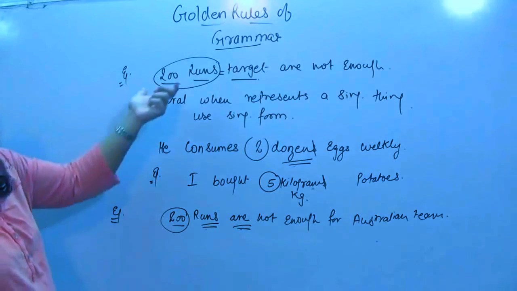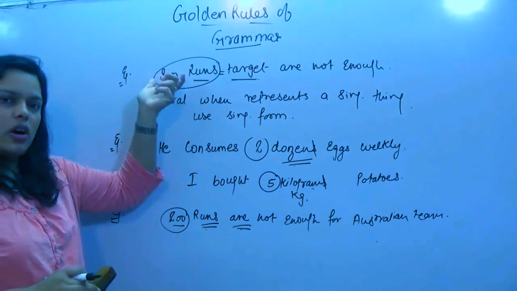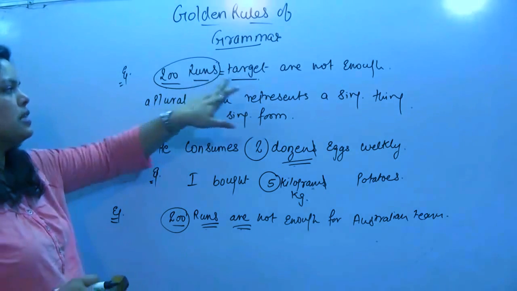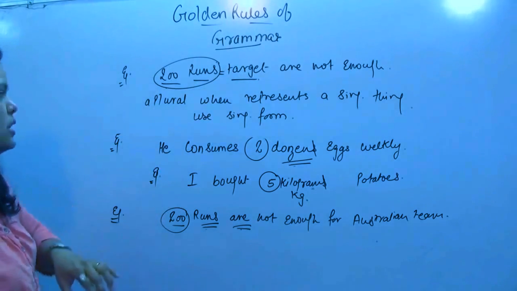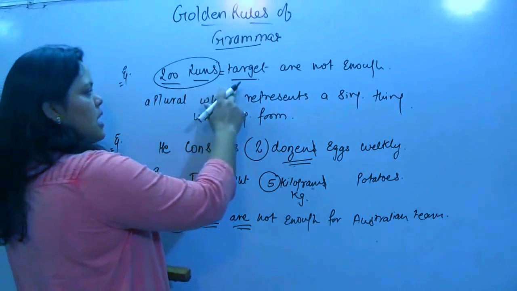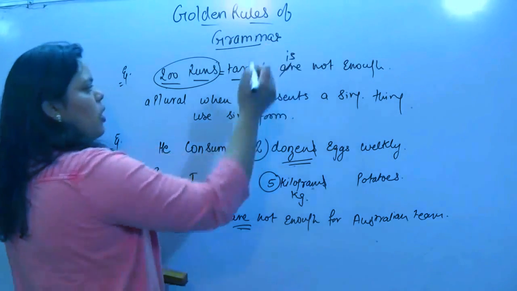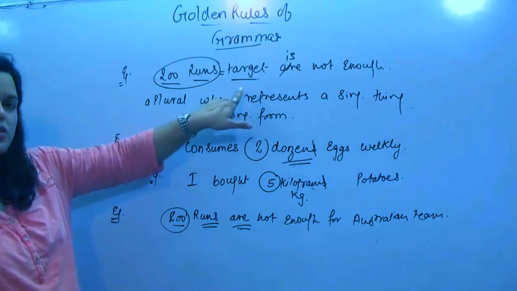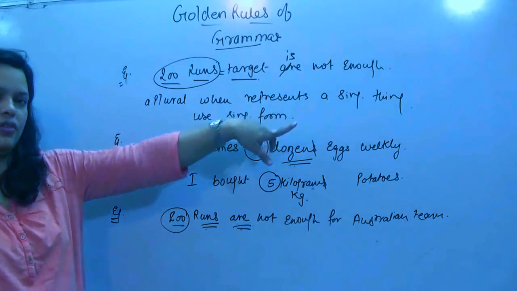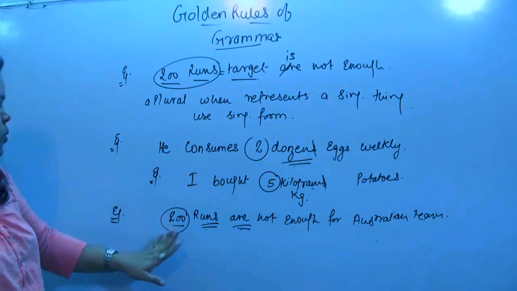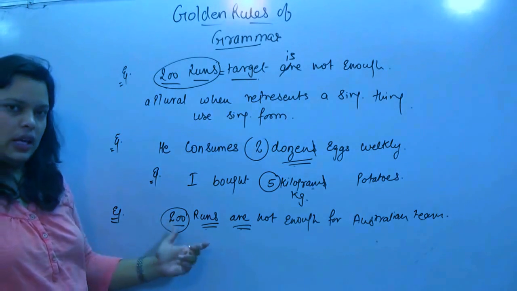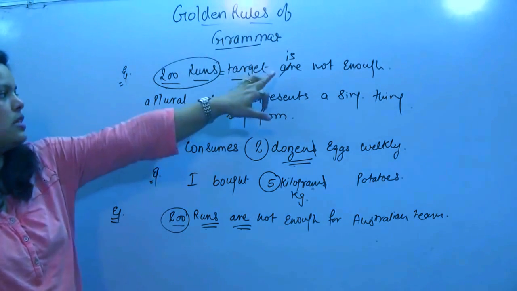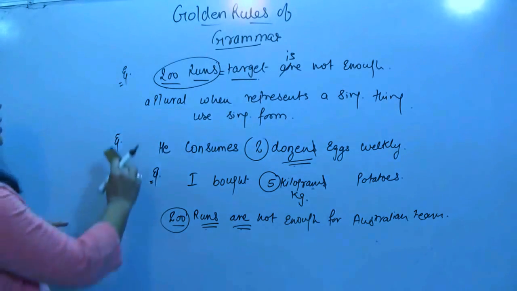That means whenever a plural form or a plural thing is equal to a singular one, it will be considered single. So what correction do we need here? 200 runs target is not enough. Now 200 runs are equal to a target. That is why we are saying is not enough. So be careful whenever you use a plural thing which is representing a singular one, use it in a single form. Let us see one more example.